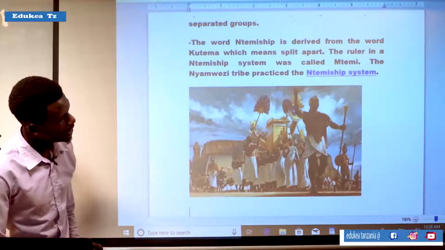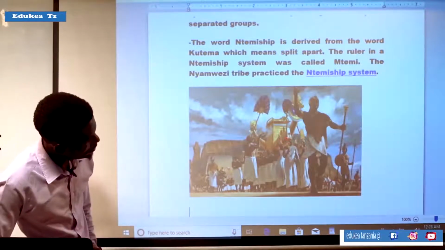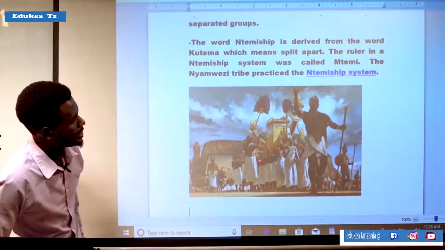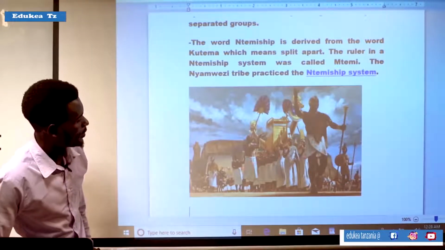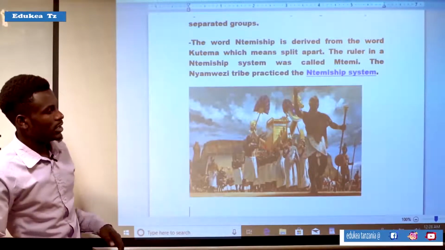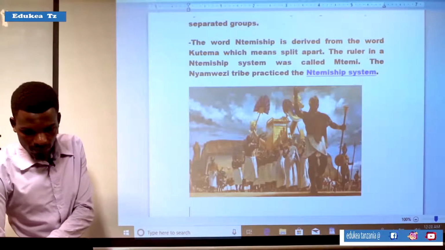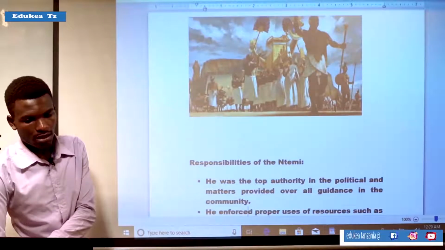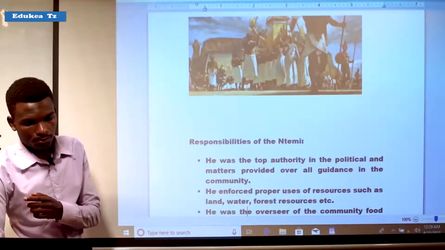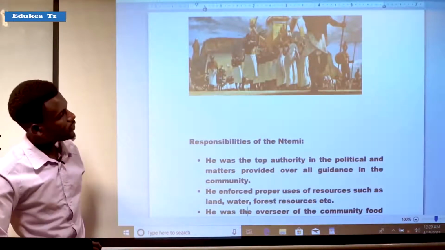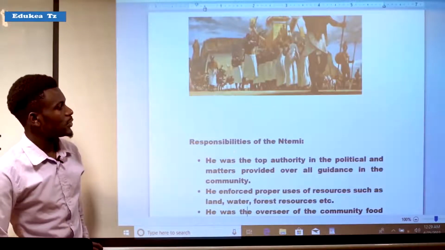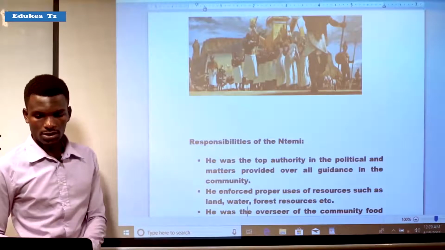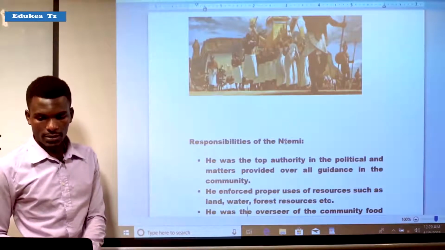Here on the picture you can see they have Ntemi, who was their leader and is protected by the soldiers of the society. Responsibilities of Ntemi.